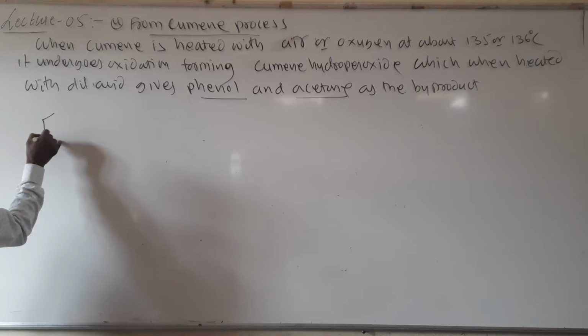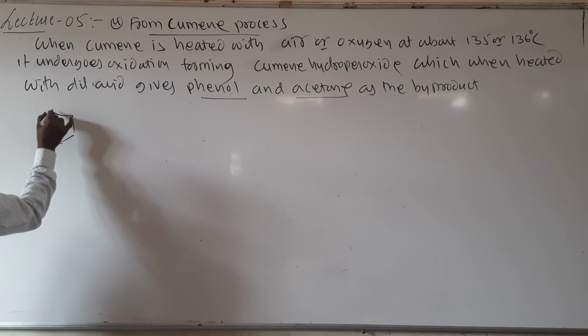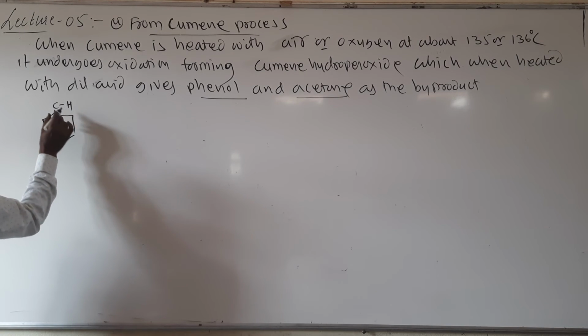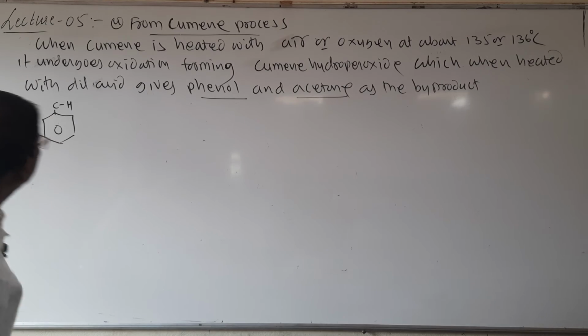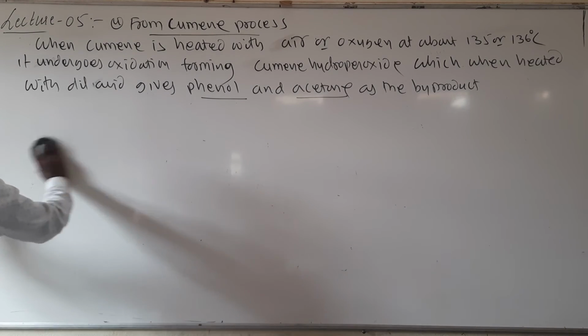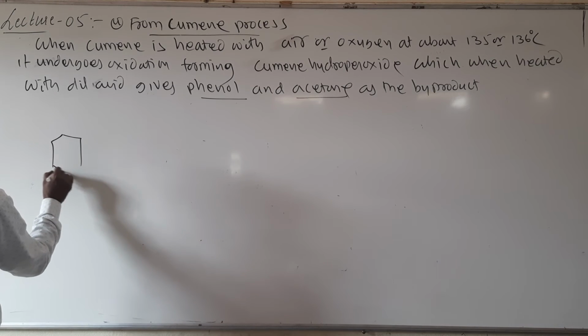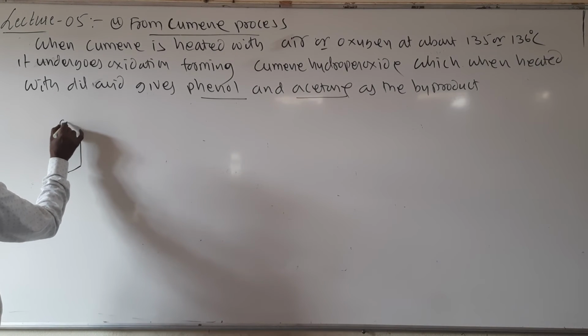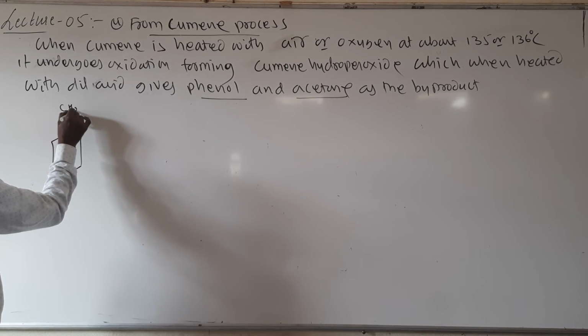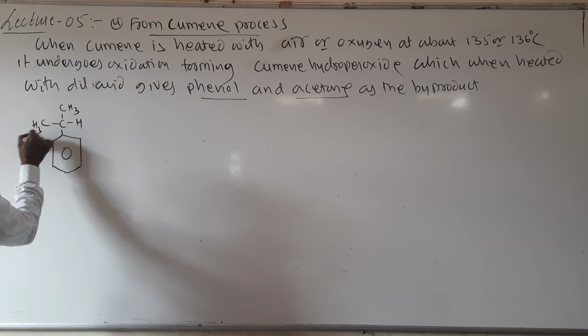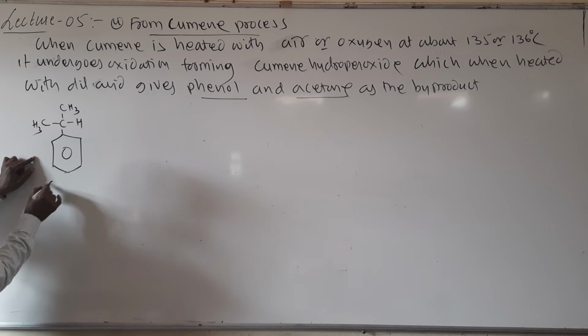So here I will write it. It is called cumin.